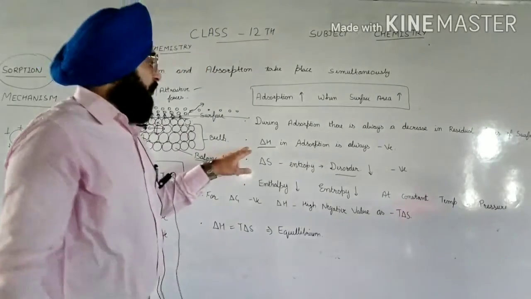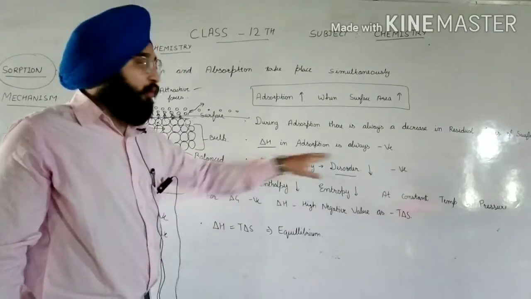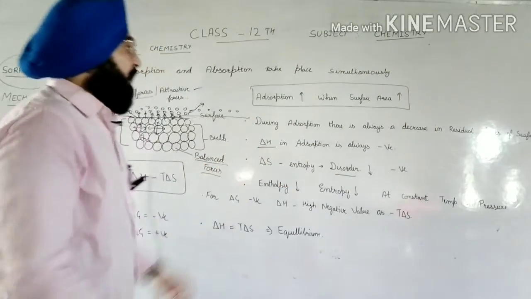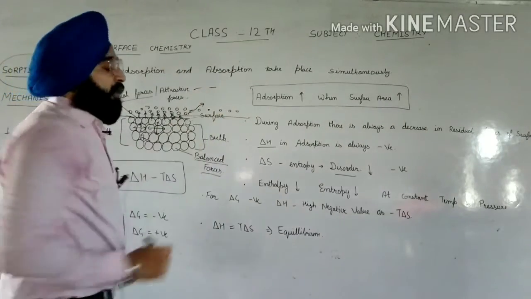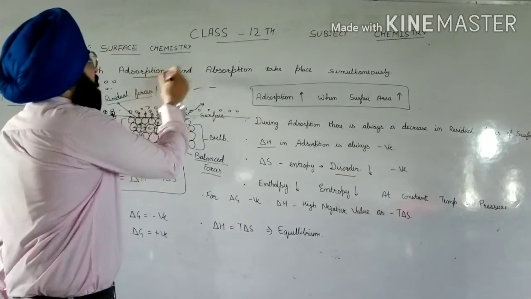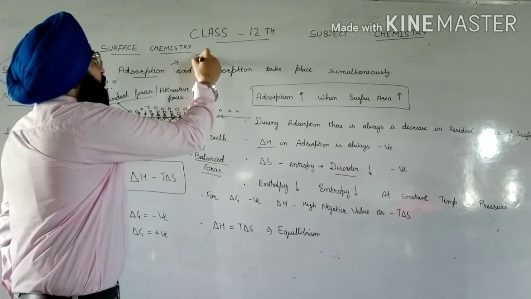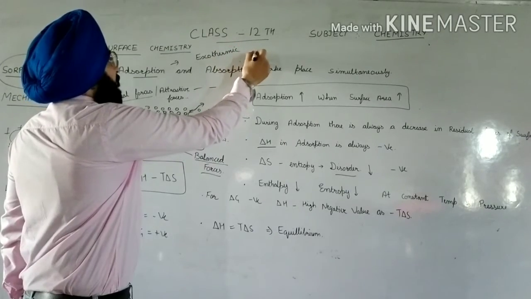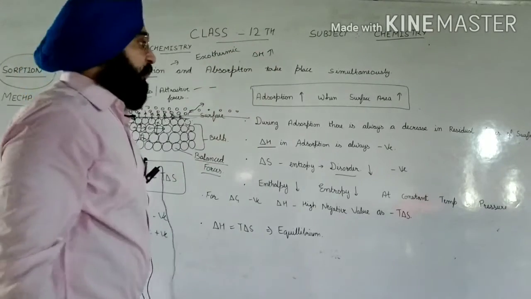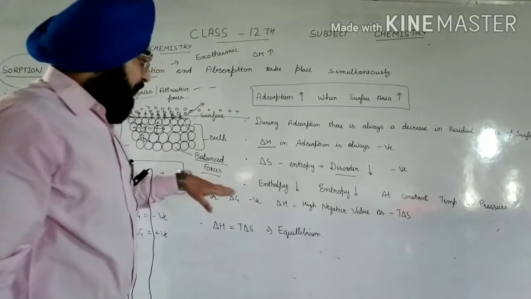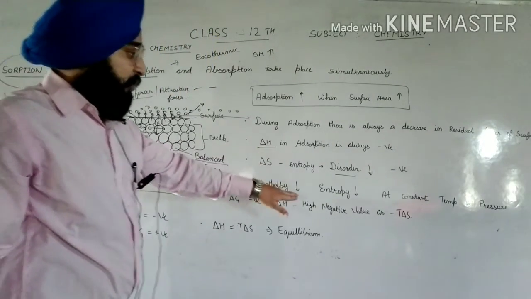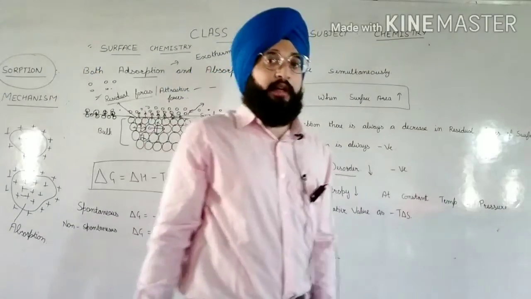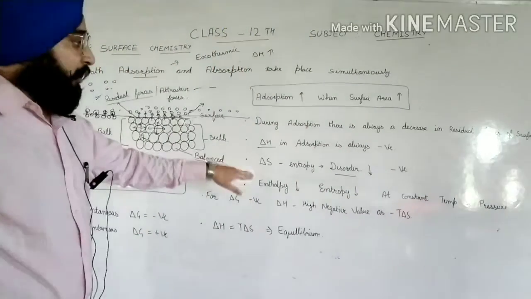Delta H is also always negative because adsorption is an exothermic process. In an exothermic process the heat is always released, so delta H will be negative. When enthalpy decreases, entropy will also decrease at constant pressure and temperature.